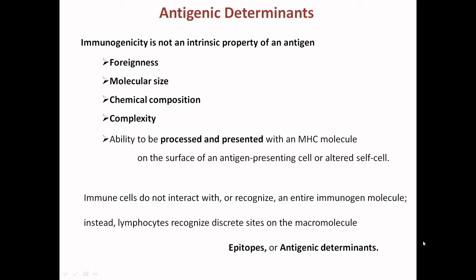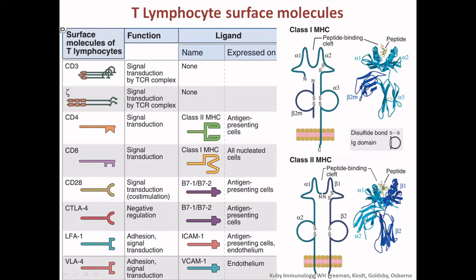So whatever immunogen or antigen is binding to the immunoglobulin, it is not the entire protein molecule or entire protein plus carbohydrate molecule, but a certain part of that molecule. Those parts are actually recognized by these immune cells. These are called the epitopes or the antigenic determinants.